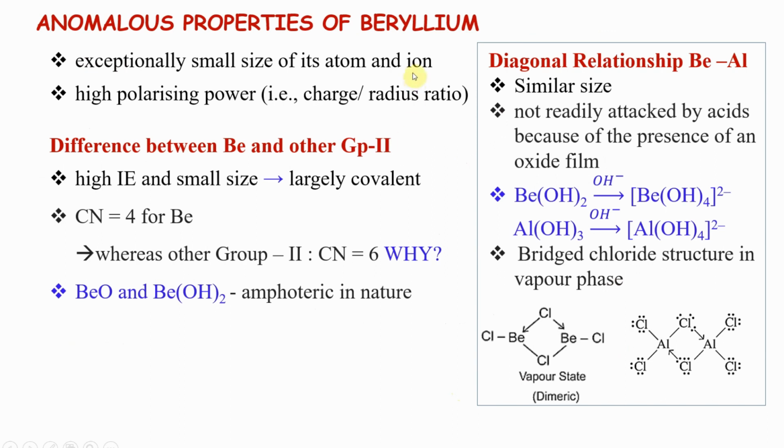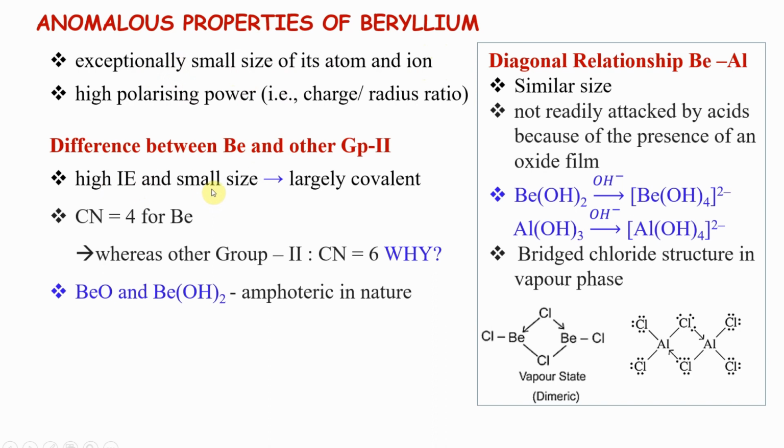Just similar to our lithium, beryllium has property that is analogous to aluminum. Same reason, anomalous behavior of beryllium, exceptionally small size of its atom and polarizability. Your difference between beryllium and other groups, if you see, it has very high ionization energy.